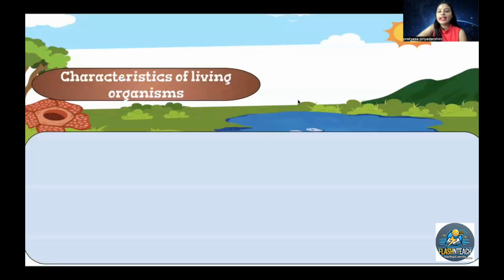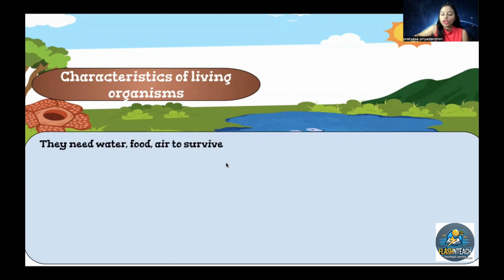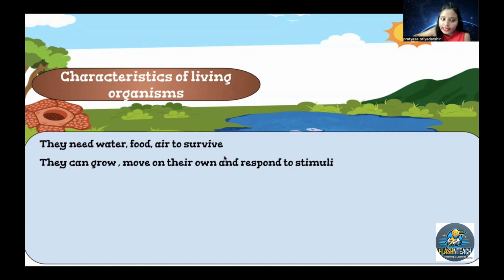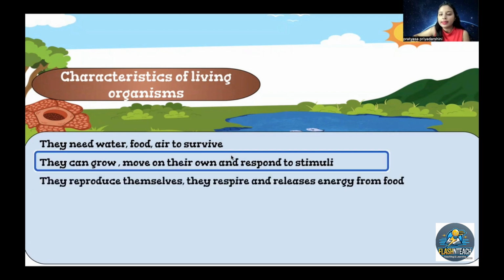Now, let's learn about the characteristics of living organisms. Let's learn about the different characteristics that living organisms have, that we have, that plants have, that different animals have. First, they need water, food, and air to survive, like us. They can grow and move on their own and respond to stimuli.